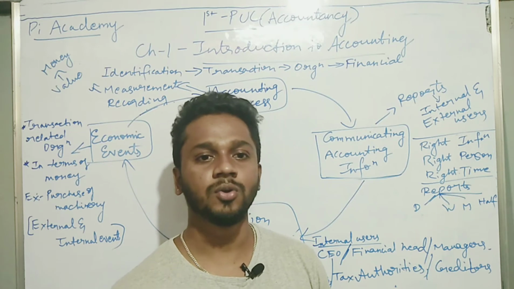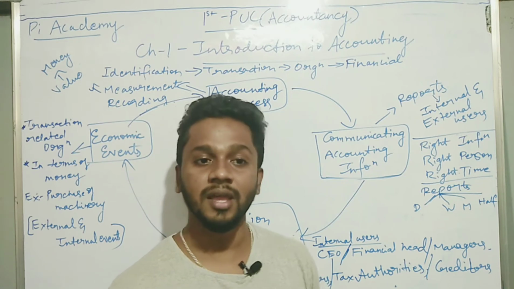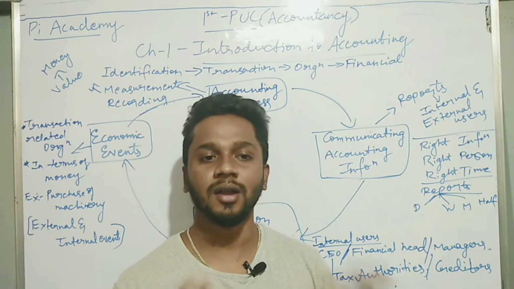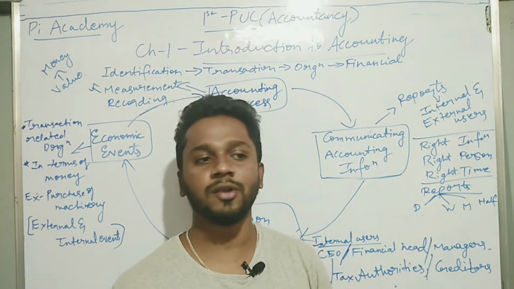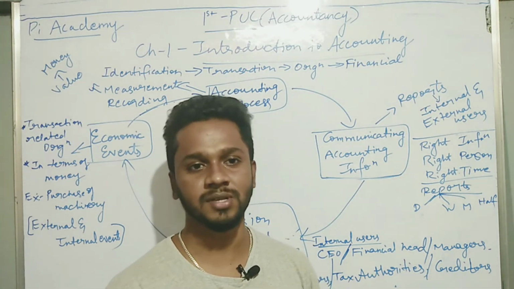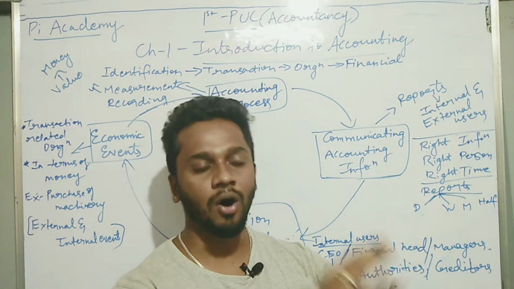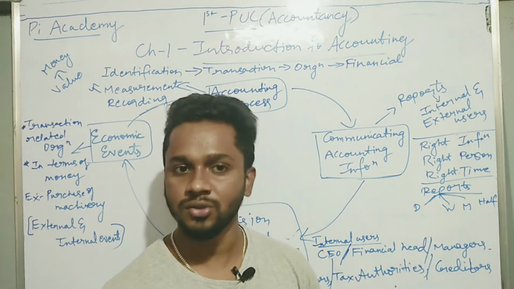At the end of the year, every businessman will be curious to know whether his business is running in profit, or is not running in a proper way, or maybe has gone into loss. He needs to know, because he needs to continue his business further, or make some changes. He needs to know the financial position of his business at the end of the year. So he should take all the transactions he has done throughout the year.